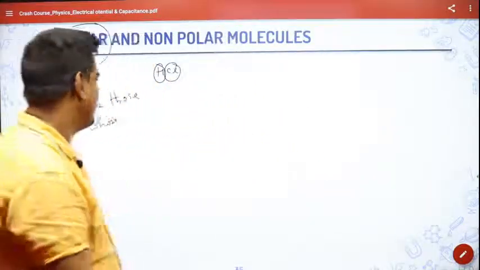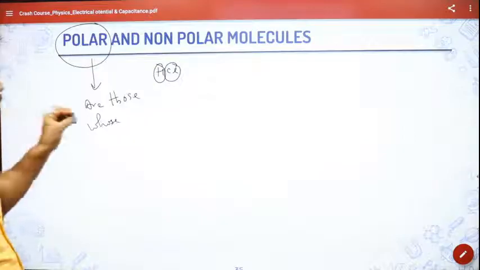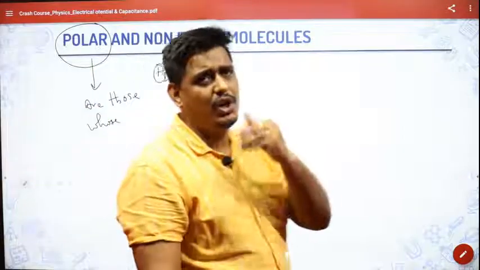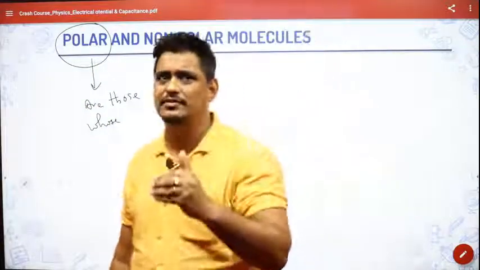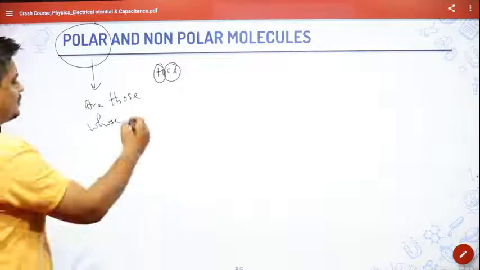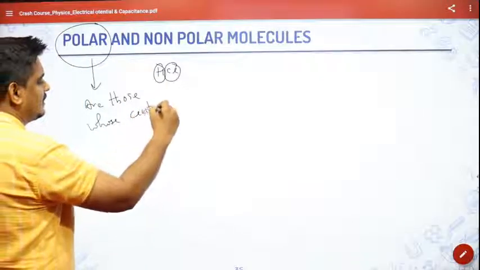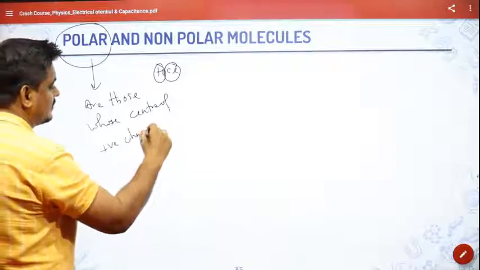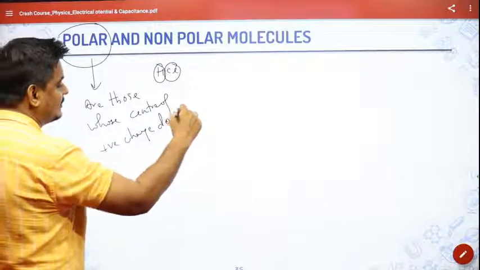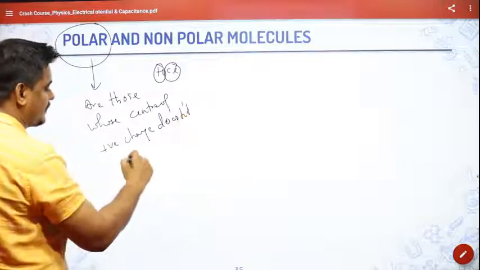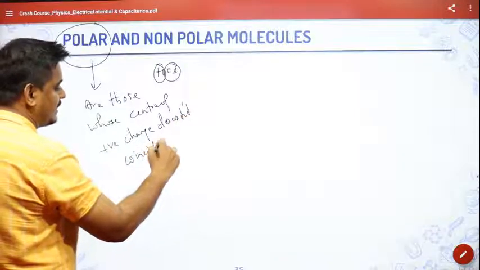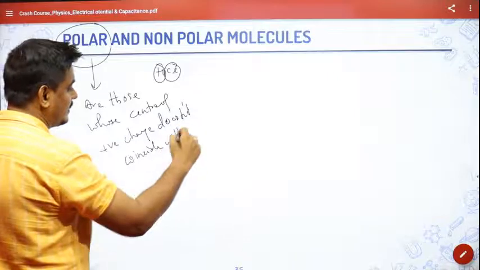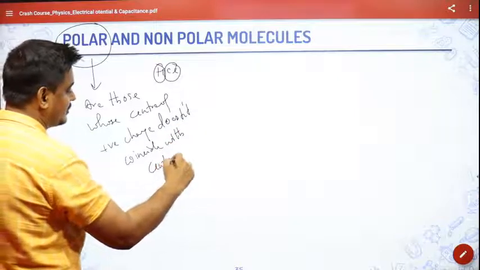So in a simple way, polar molecules are those molecules whose center of positive charge does not coincide with the center of negative charge.